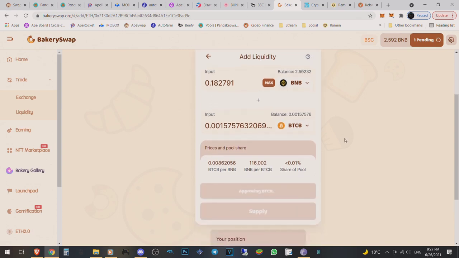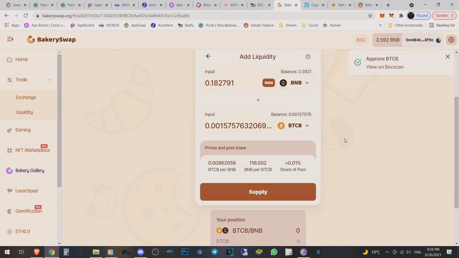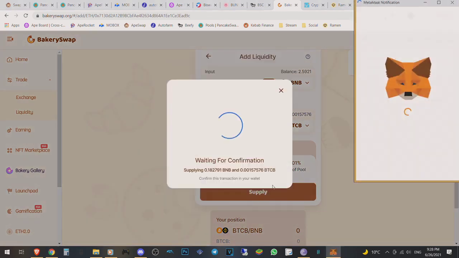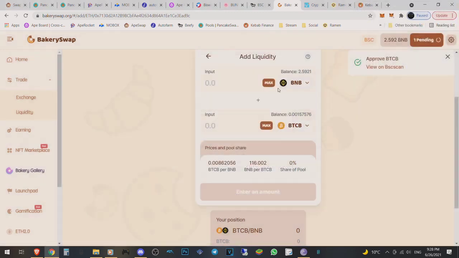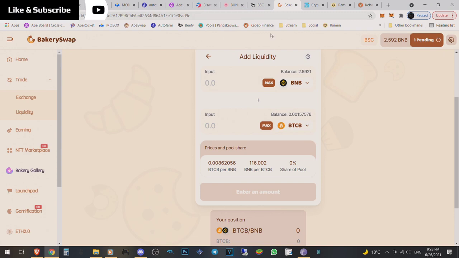And like I told you guys, I believe in interest rates. So everything that we're going to do from now on forward is just going to be interest rate based. We'll get into Cake later. We'll get into all the tokens that I really would like to get, like Banana as well. So yeah, this looks perfect. We supply this, confirm. That just says the amount of BNB we're going to take to do this.